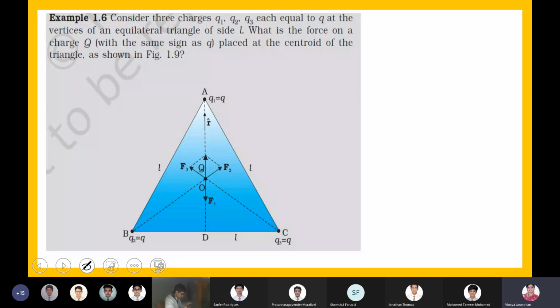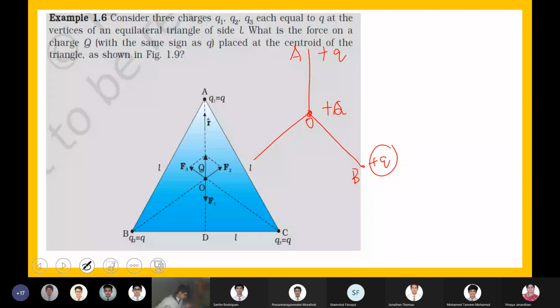Now, look at this. I'll just have a rough diagram for this. You have a charge plus Q placed at the centroid. Now this will experience a force due to a charge plus Q placed at point A. It will also experience a force due to the charge placed at point B, that is Q. Right?